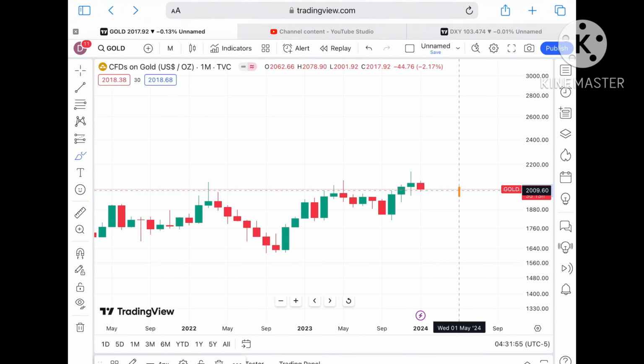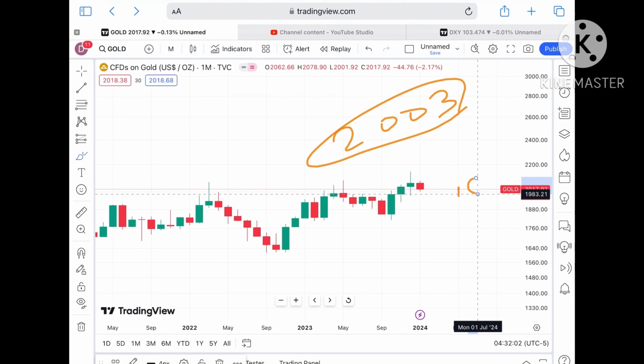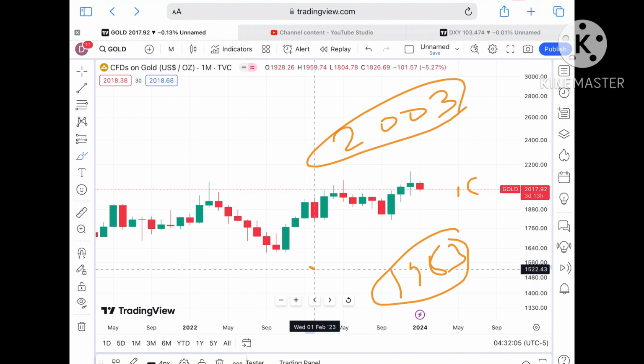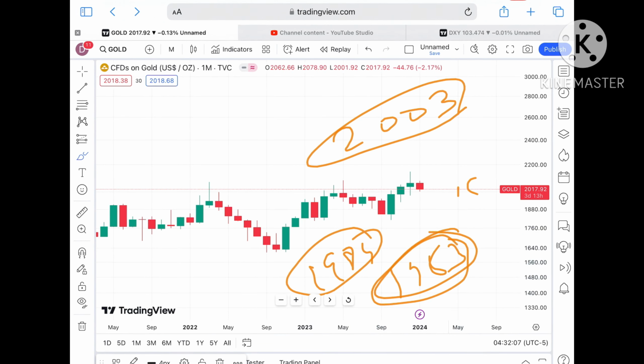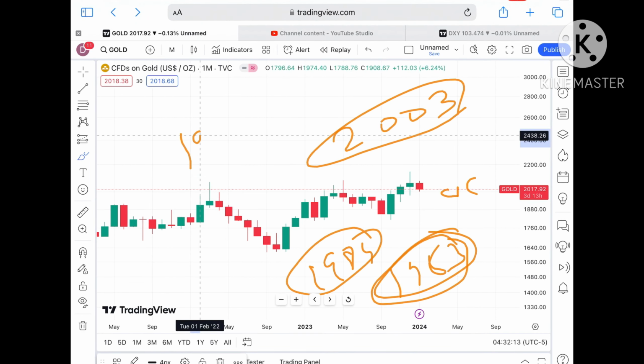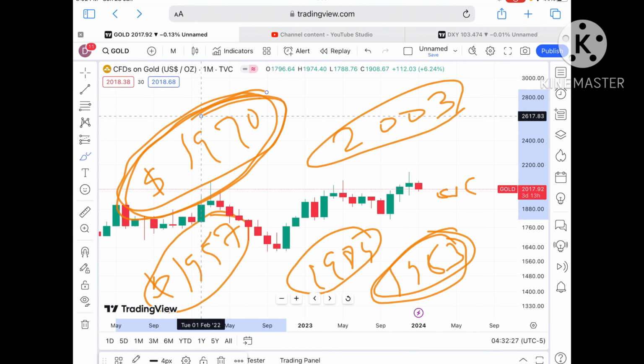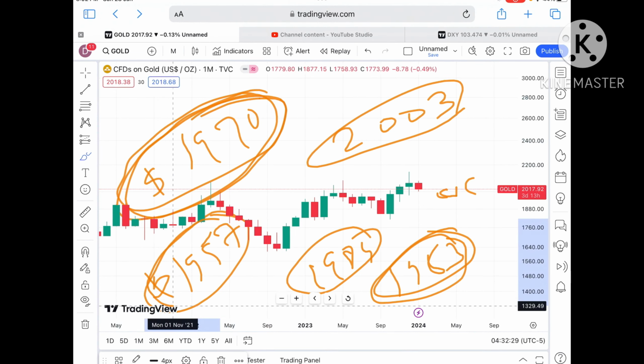Again I repeat, suppose the price doesn't sustain this level, we will see it fall further down towards a level of $2003, and from there a further fall we can see towards a level of 1989 to a level of around 1983. After 1989 we can see a level of 1983, and if the price starts moving below this particular level, a further fall we can see towards a level of around $1970. If the price starts falling below 1970, a further fall we can see, and from there a probability of going towards 1957.